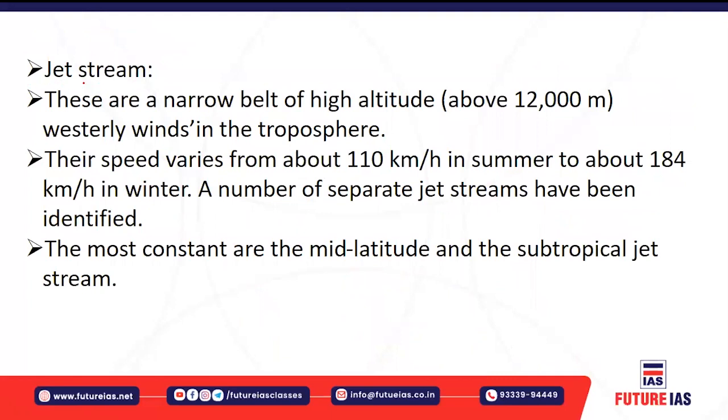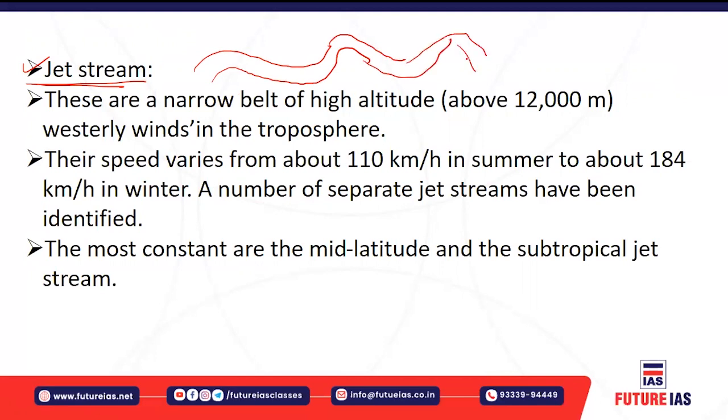Let's understand about the jet streams, right? Regarding jet streams, these are basically narrow meandering swift winds, right? Narrow means these are something like that, right? And they are meandering. Meandering means they have sinusoidal movement, okay?